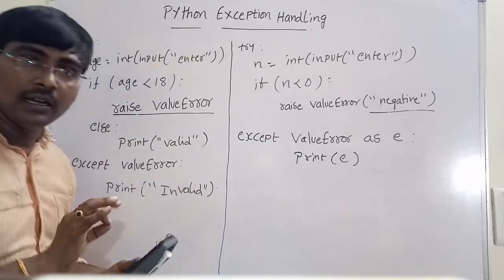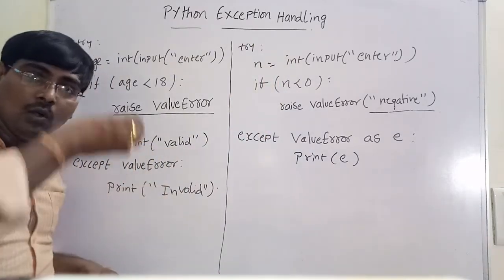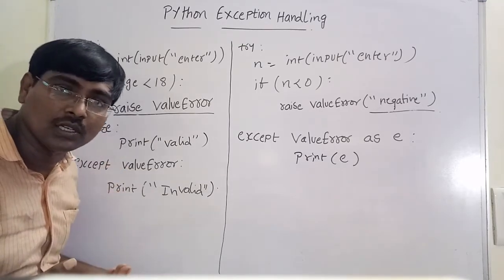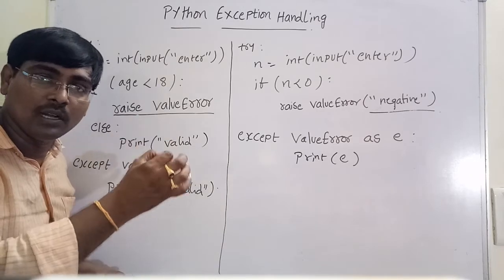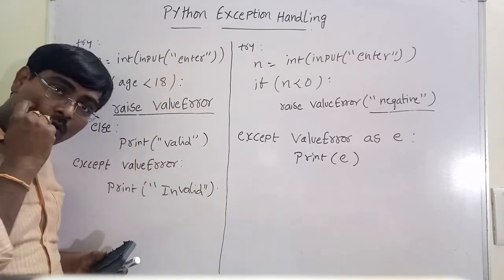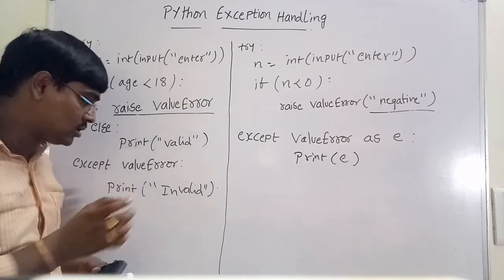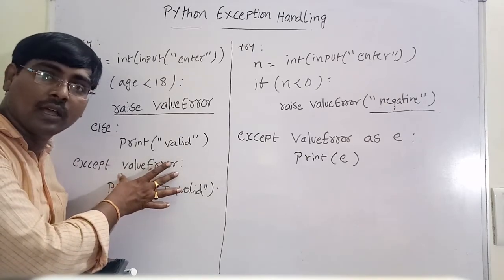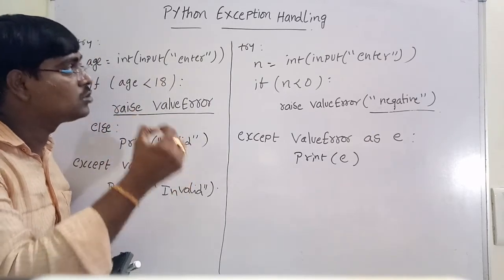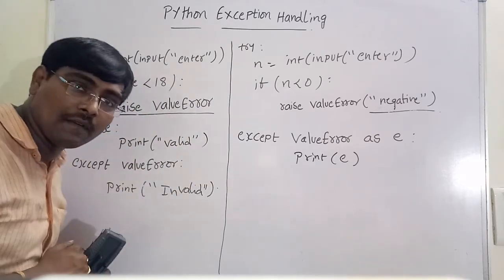Remember, it is not directly possible. If you want to create your own exception, you have to derive it from the built-in exceptions. For example, if you want to create an exception depending on values, we have to derive from ValueError, or from ArithmeticError. We derive only from the built-in exceptions.